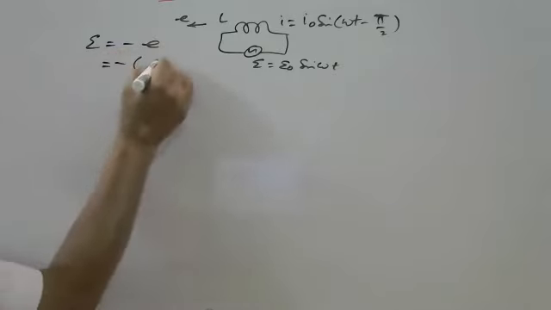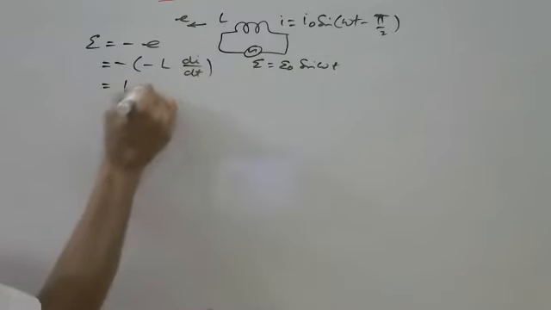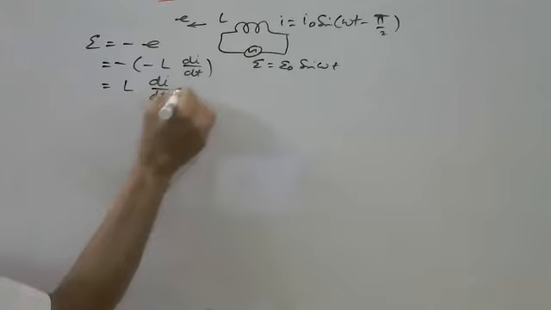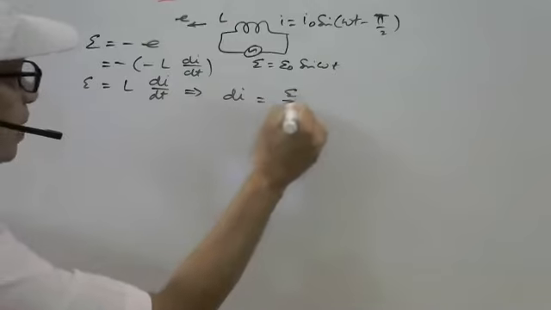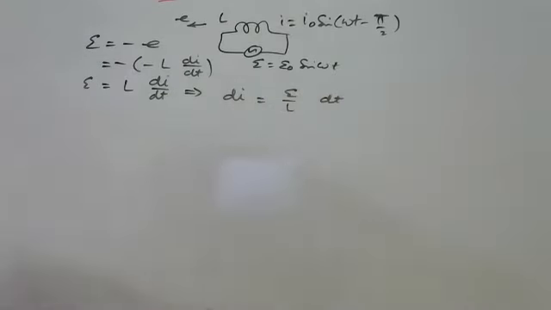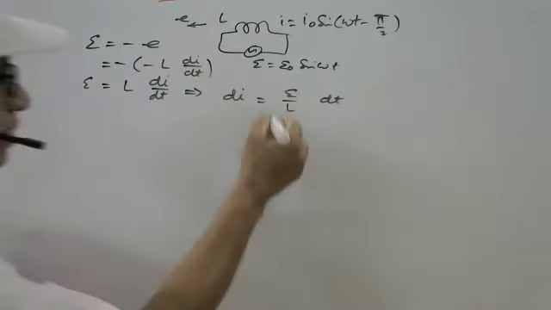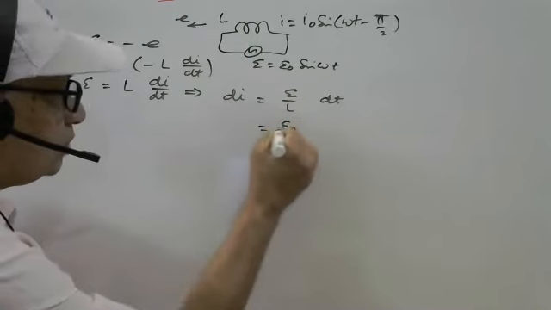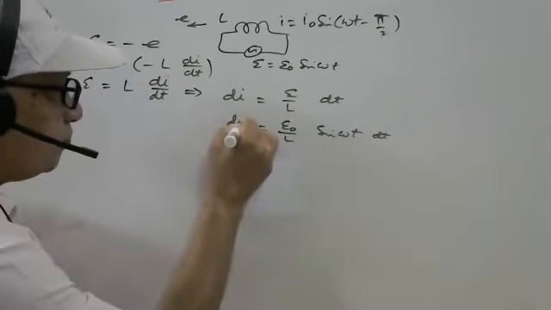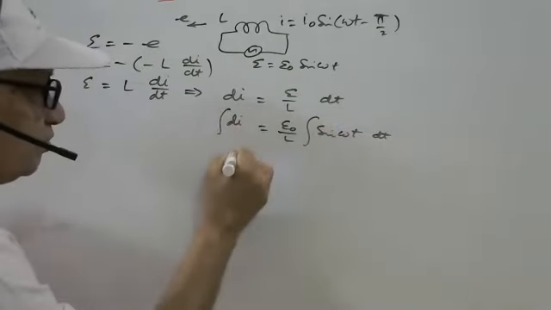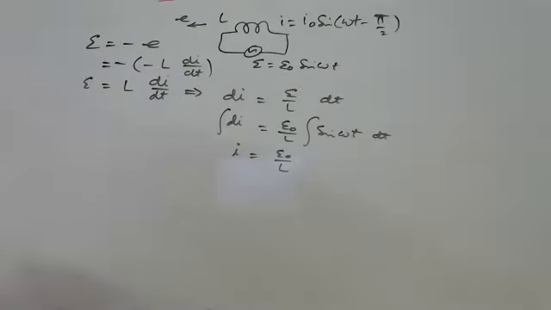E can be written as minus L di by dt as per the definition here. So we can write like this, minus minus it becomes plus. So here di can be written as E upon L dt. Putting the value of E from this source, E naught sin omega t, I am just writing E naught sin omega t dt. If we integrate here, we get E naught by L and this integration of sin omega t.